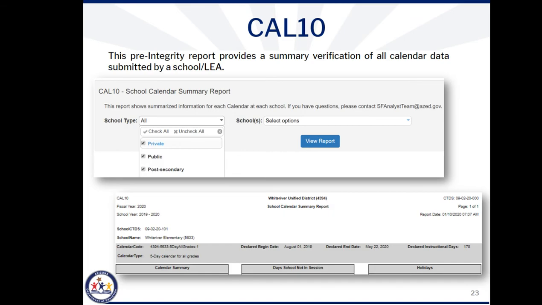The corresponding fields in the calendar summary box will show you what AZEDS sees as your first and last days of instruction, as well as the number of instructional days. This is a very useful tool to use when you're first uploading your calendars to view a summary of what has been submitted.